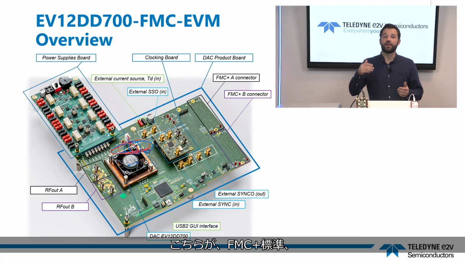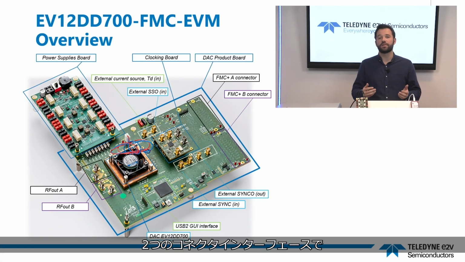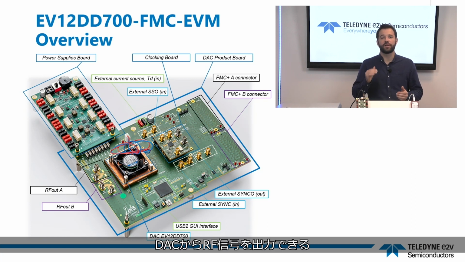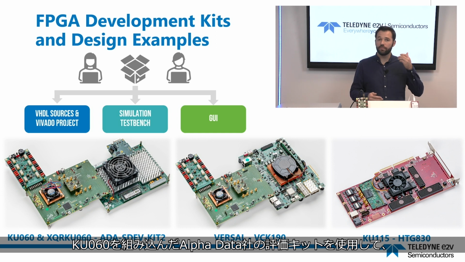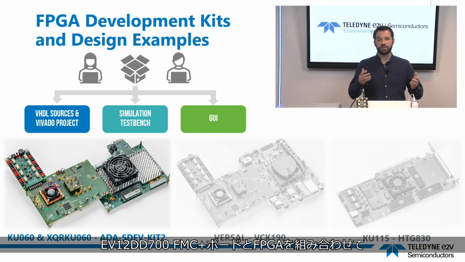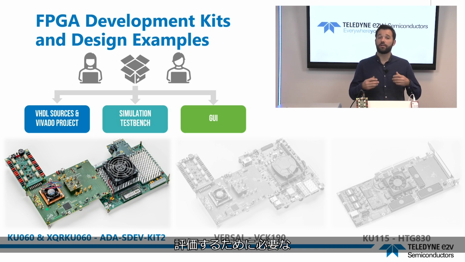Here you can see an overview of the EV12DD700 FMC+ evaluation board, giving access to the 2 DAC RF outputs using a double-width FMC+ standard connectors interface. In this video, I will give you all the information you need to get started with the EV12DD700 FMC+ board and your FPGA using the evaluation kit from Alpha Data embedding a Kintex UltraScale KU060.